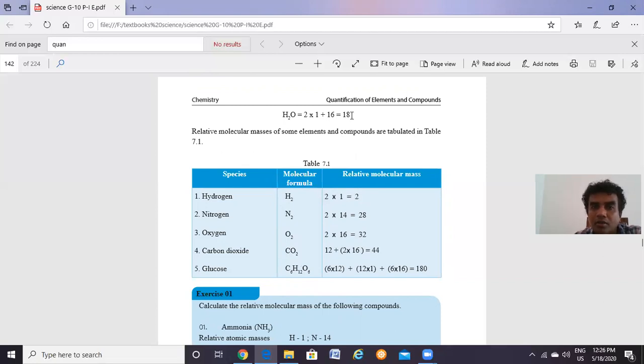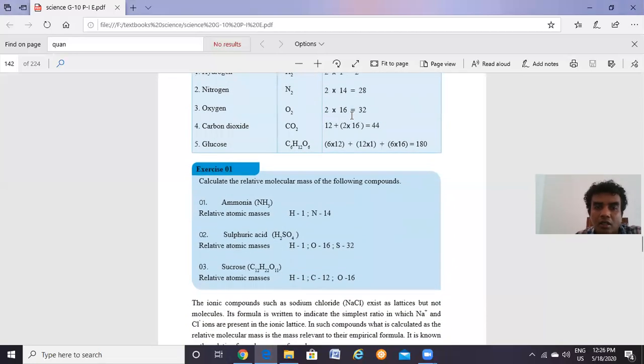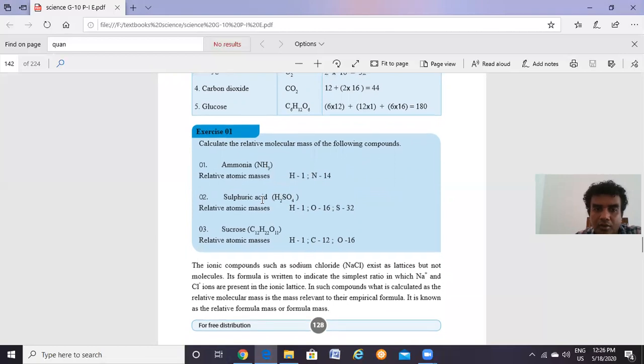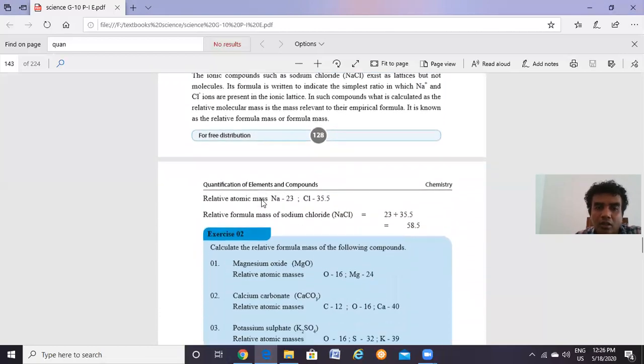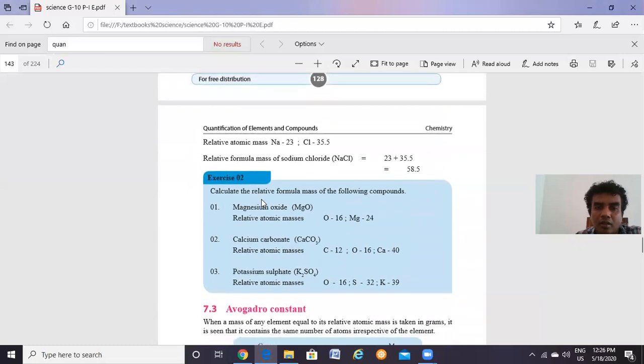So as we observed in the video clip, the relative molecular mass of water is 18. And then there are questions in exercise 1 to calculate the relative molecular mass of them. And in the video clip, we even watched the method of calculation for ammonia, that was 17. And at home, you calculate the relative molecular mass of sulfuric acid and sucrose molecule. And then there's another exercise for you to calculate the relative formula mass, same concept.